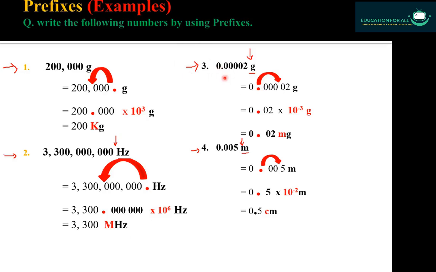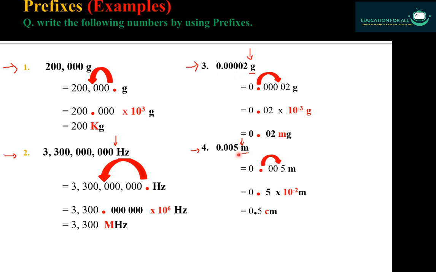Again the third, here if I shift this decimal point in the backward direction, then this digit will become bigger. I want to make it precise, so I will shift the decimal point in the forward direction. I am going to shift it 3 digits forward. If I shift 3 digits forward, the power will become 10 raised to power minus 3. So 10 raised to power minus 3, the value for it is milli, and the symbol for milli is small m. So 0.02 milligrams is a very precise way of writing 0.00002 grams.